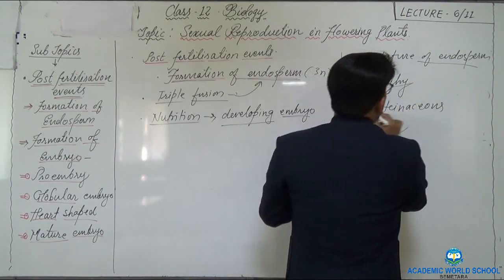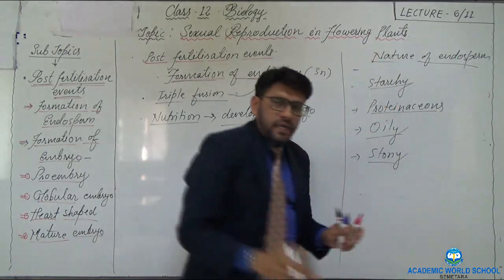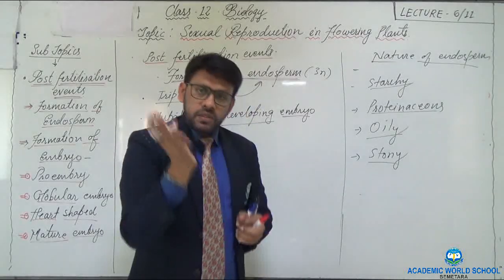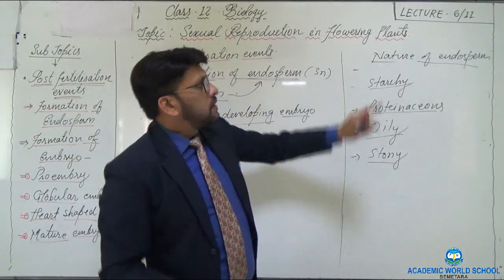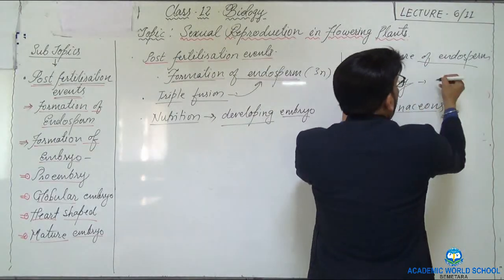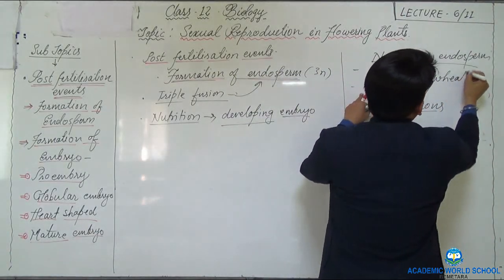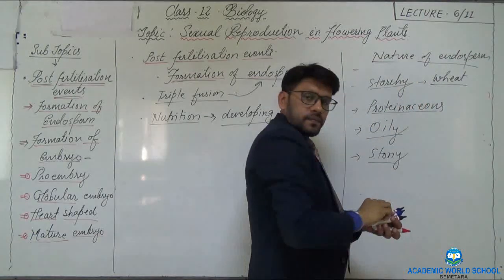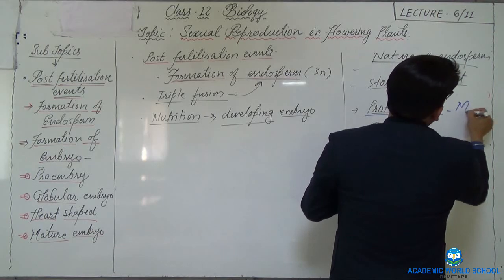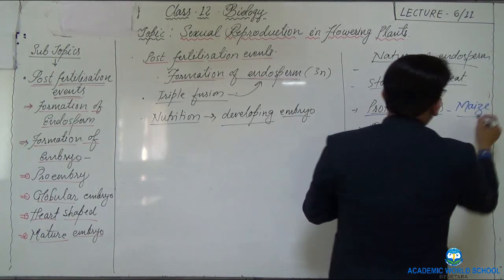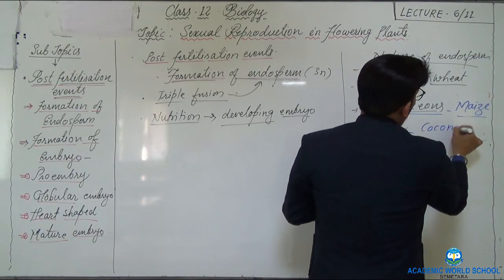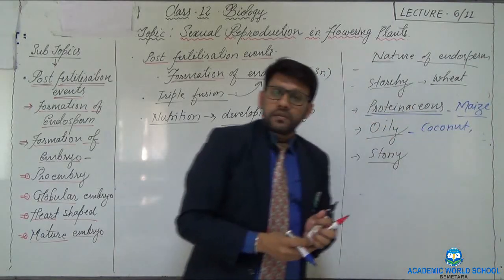Now see, when I say starchy, it all depends upon the variety or the species of the plants in which these processes take place. So starchy, you can see in case of wheat and other cereals. Then proteinaceous, you can see in case of maize. Oily in case of coconut or castor.